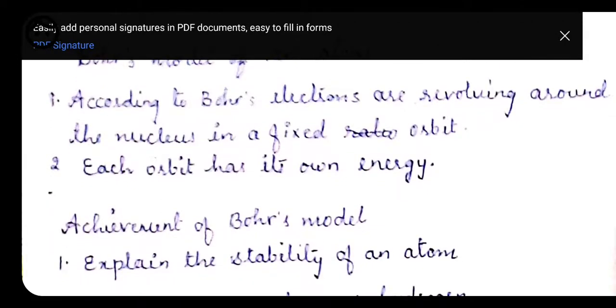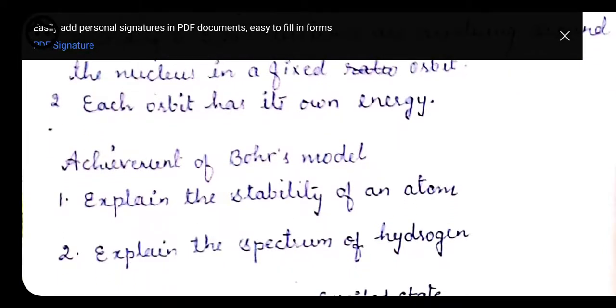Now we have the achievements of Bohr's model. The first achievement of Bohr's model is that it explains the stability of an atom. The electrons revolving around the nucleus do not lose their energy. How do they lose their energy?